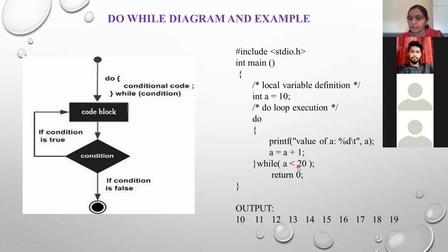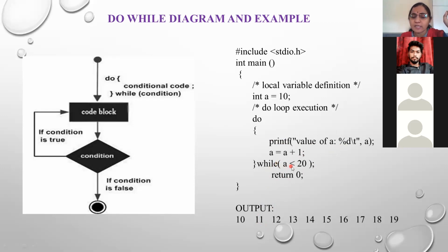11 is less than 20. Is it true or false? True, because 11 is less than 20, and if the condition is true, then control goes back into the body and it prints the value of a. Value of a equal to what? 11. Actually, along with these values, the message will be printed as value of a, but I omitted that, so I have just written here the values. So 11. Then a plus 1 means 11 plus 1, 12.